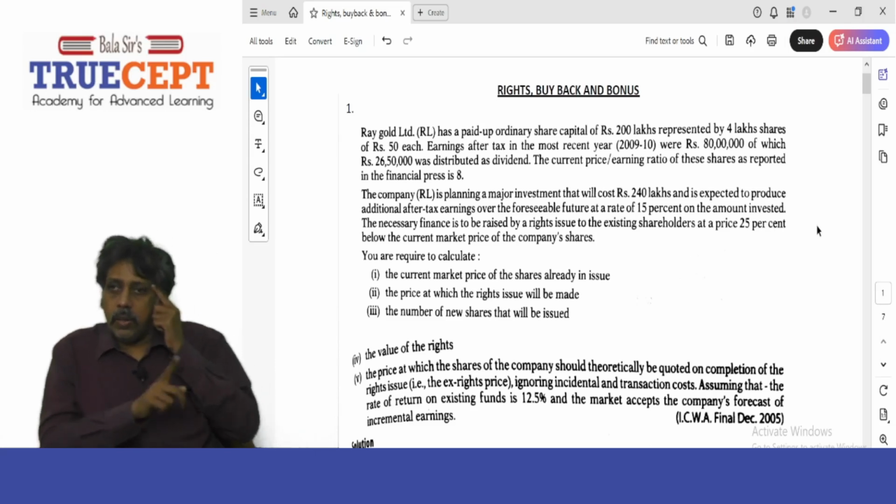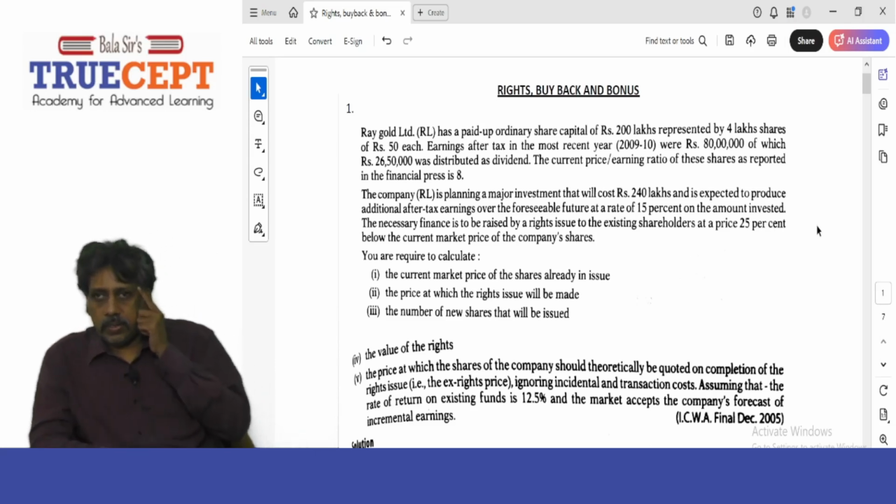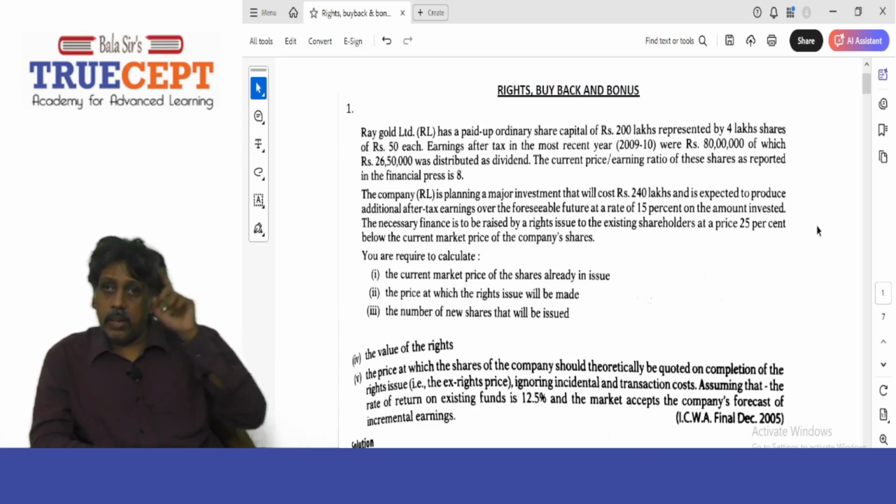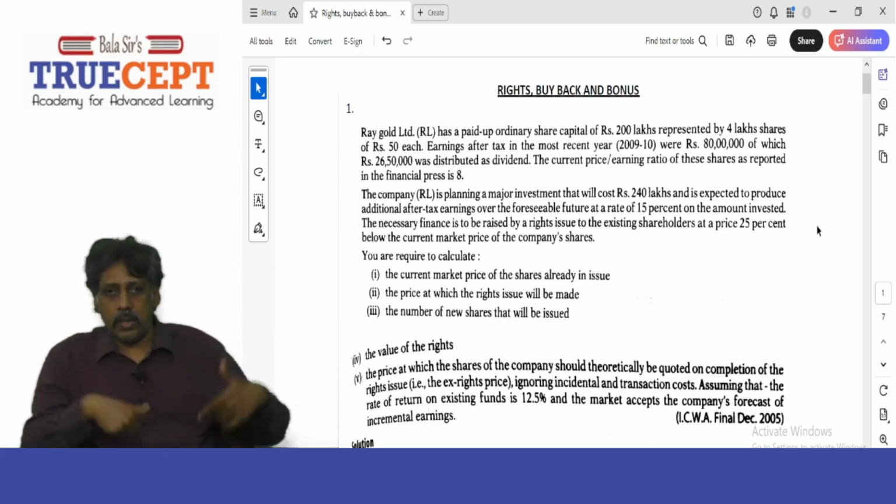Or I can use a weighted average share price. Remember I did that in the earlier sum: 4 by 5 into 24 plus 1 by 5 into 16. I can do the same thing over here.